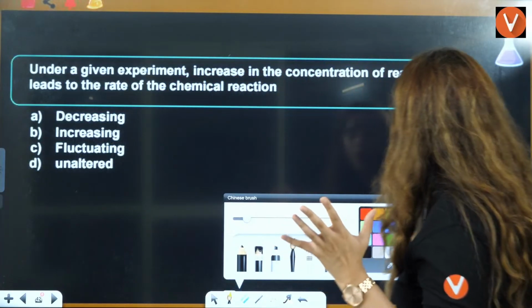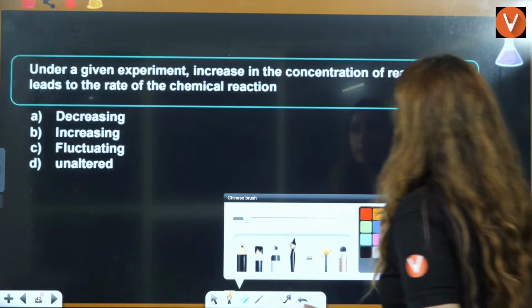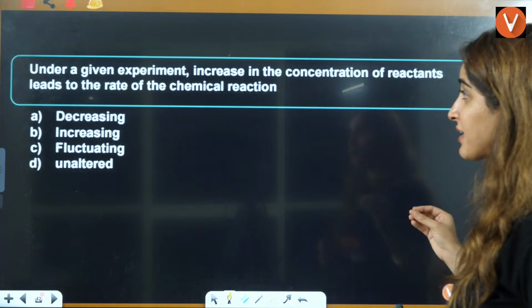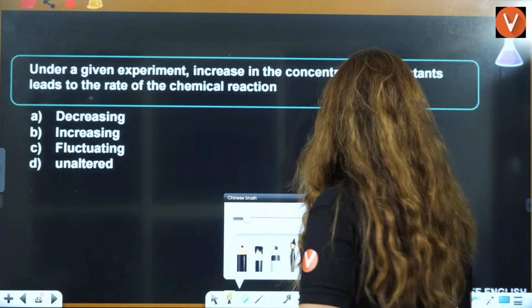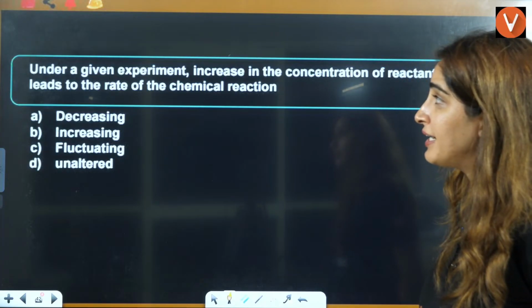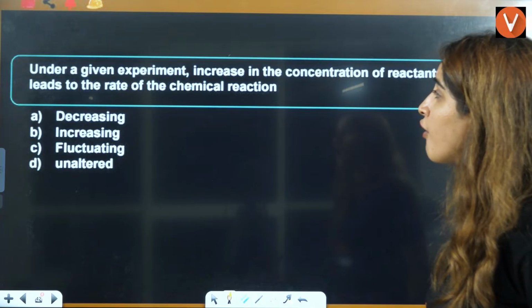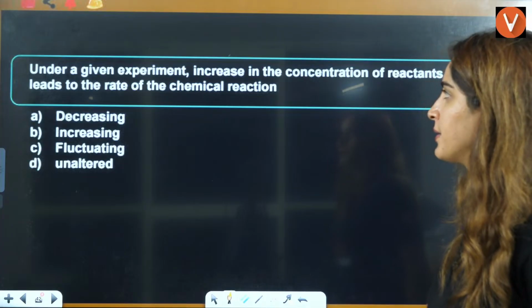So now let's just talk about some questions, guys. Let us see if you're able to answer them or not. First is, under the given experiment, increase in concentration of reactant leads to rate of chemical reaction: decreasing, increasing, fluctuating, unaltered.